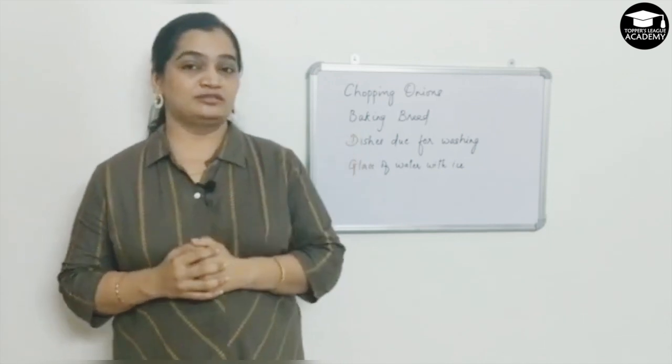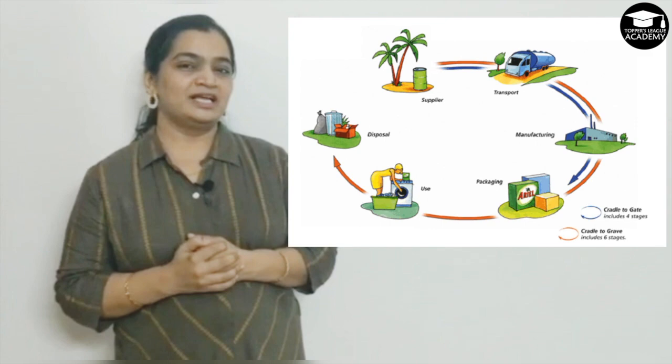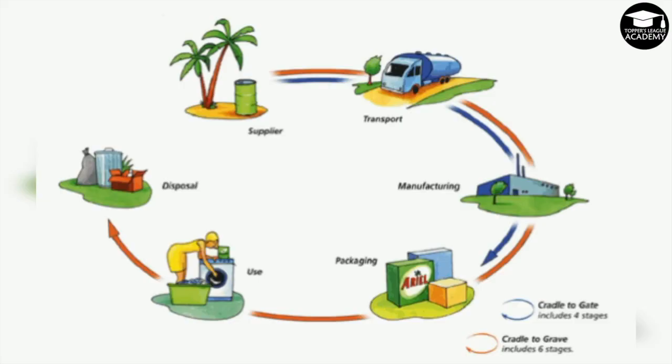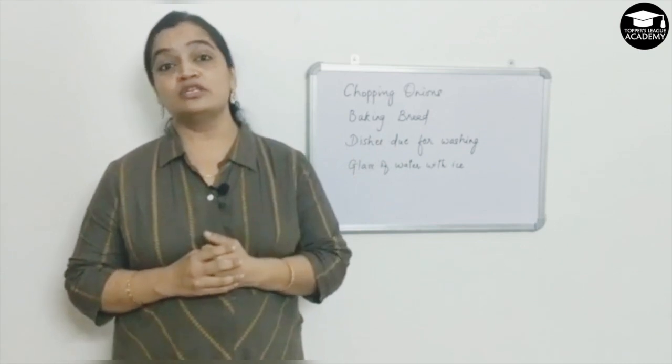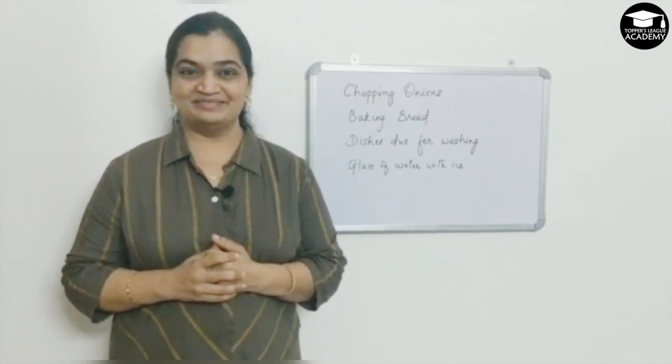Look at this picture. Doesn't this look like a cyclic operation? Let's look at it closely. This begins with coconut oil transported and manufactured in units to make several consumer products. This is then packaged and any waste left out is disposed. Don't you see chemistry at each level of this cycle? So we see here different level or field where chemistry is used. So let's see at each field one by one.